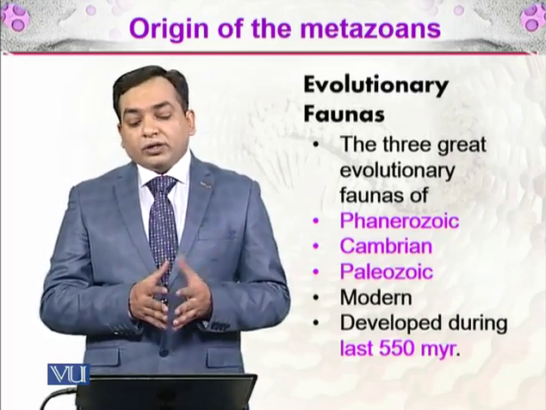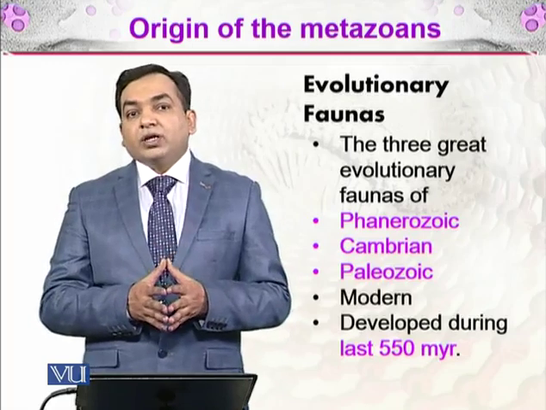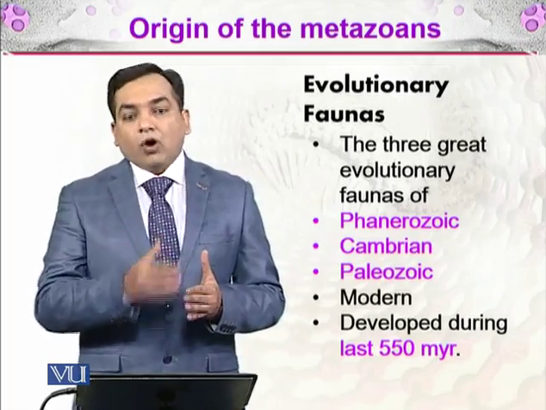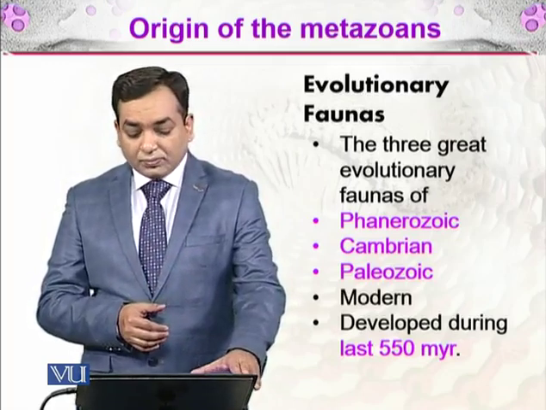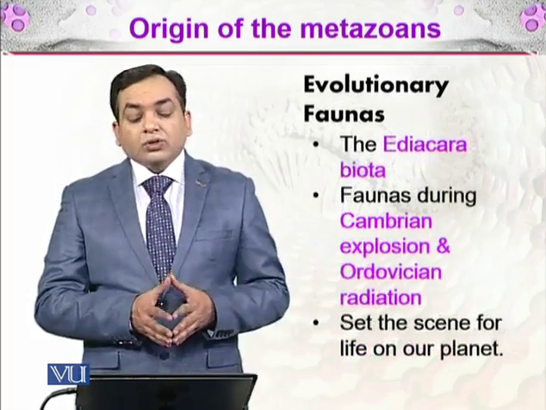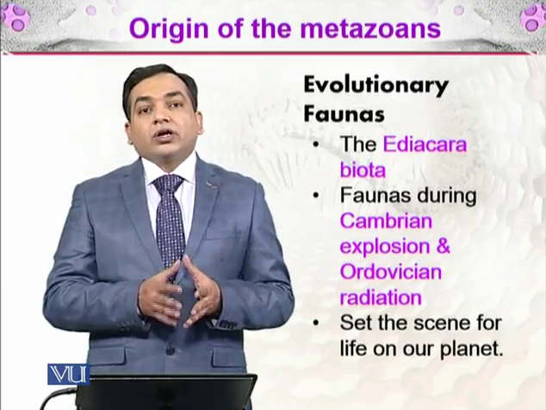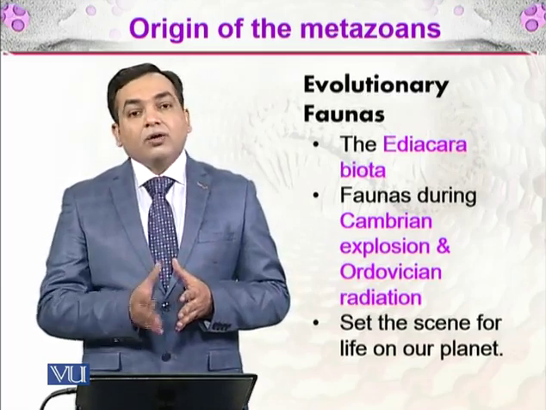And we know that these faunas have been going on for the last 550 million years. So the evolutionary faunas comprise the Ediacara Biota.